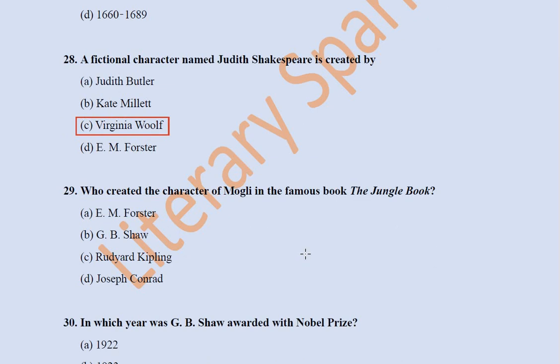Next question, who created the character of Mowgli in the famous book The Jungle Book? E.M. Forster, G.B. Shaw, Rudyard Kipling, Joseph Conrad. I have already talked about this work: The Jungle Book is written by Rudyard Kipling, and in that book we find the character Mowgli.